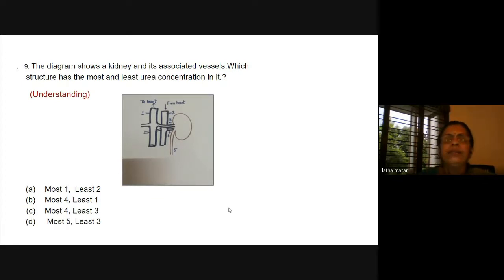Here again, from the heart the oxygenated blood with the nitrogenous waste comes and enters the kidney. After the filtration process, it leaves the kidney to the heart. The labels are given 1, 2, 3, 4, and 5, and the ureter is also shown. Which has the most and the least urea concentration in this? Is option D the right answer, teachers?